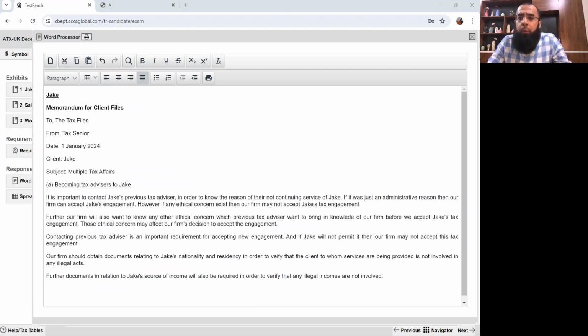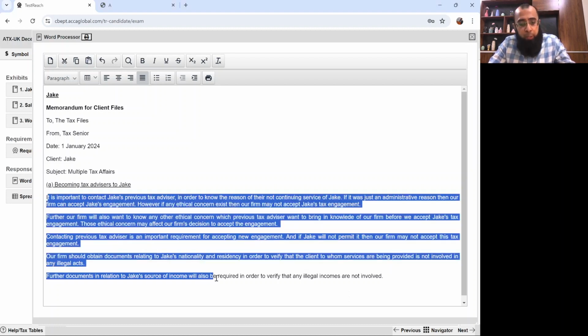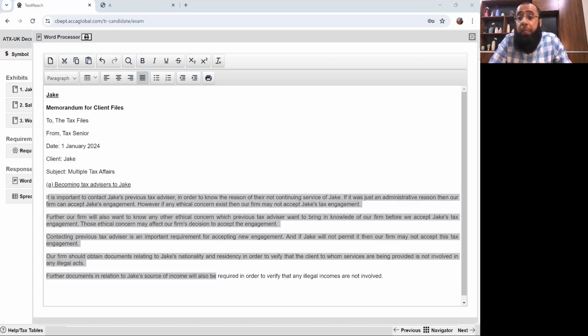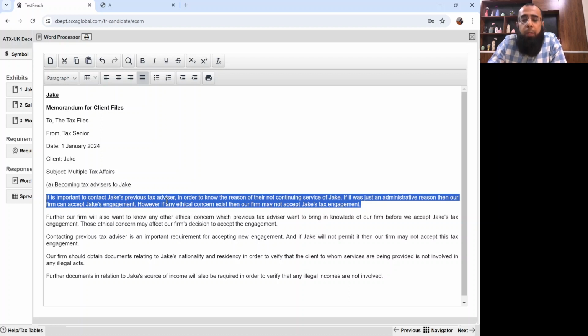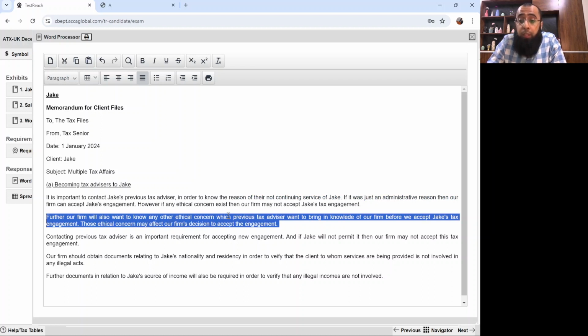So when you are dealing with a requirement relating to ethics, and it's a 5 marks requirement, it's just writing 5 brief points. Again, sir, how do we have to deal with these requirements? When we'll be doing these past papers, you'll obviously get an application. And as I told you, I have prepared a document for this, with all the possible requirements which the examiner normally asks, and you have to deal with it in a normal manner. Even though it's not a separate chapter in our course, the examiner expects that this is basic knowledge which a student should understand. That is why we contact the previous advisor, to know the reason for their not continuing services and any other ethical concern they want to bring to our attention.